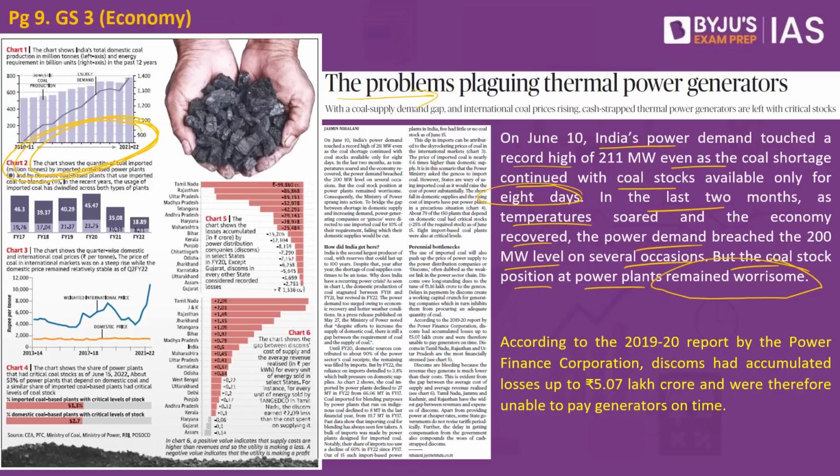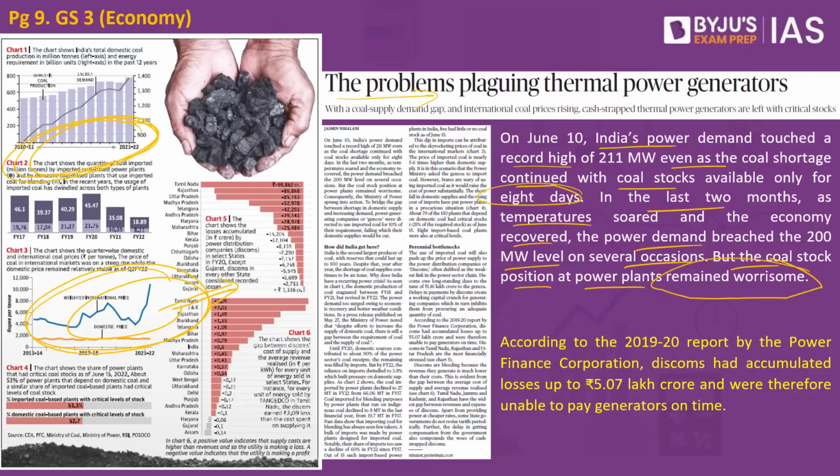Usually when the domestic production does not meet the expected demand, what does the country do? The country will have to import from some other country, but we were not able to import as well. That is because of the skyrocketing prices in the international market. So the price of imported coal is nearly 5 to 6 times higher than the domestic supply. And if we import from the international market and generate electricity from this imported coal, this means that the price of power will also increase, and ultimately it is the customer who has to bear the brunt of it.